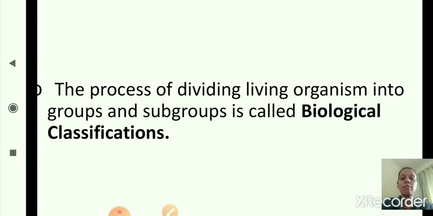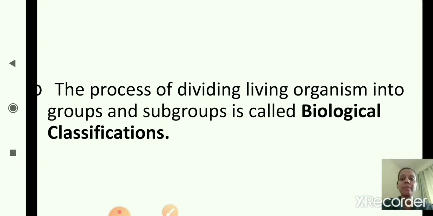Okay, so what is the definition for biological classification? The process of dividing living organisms into groups and subgroups is called biological classification.